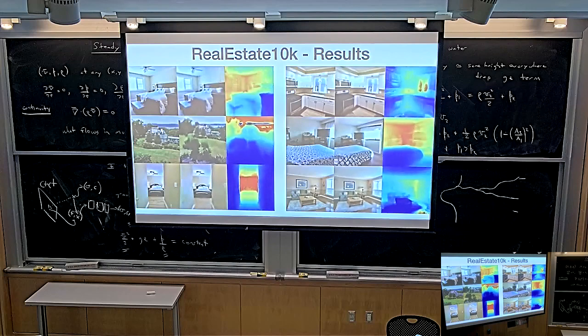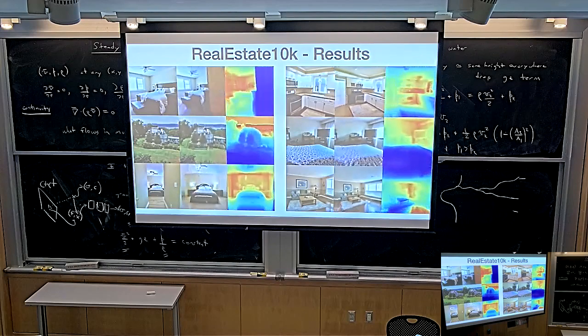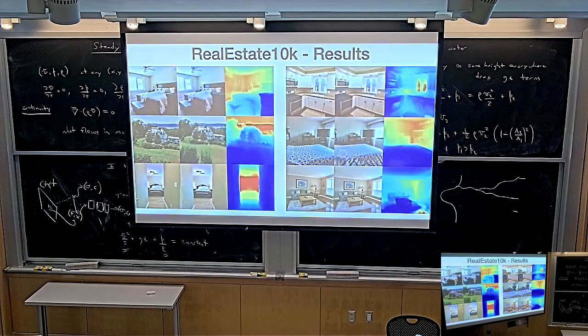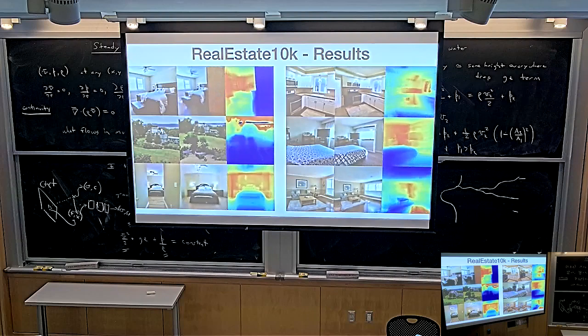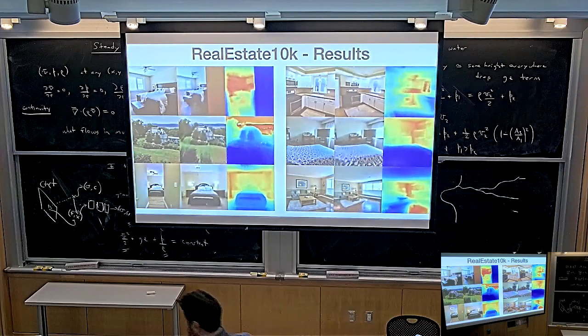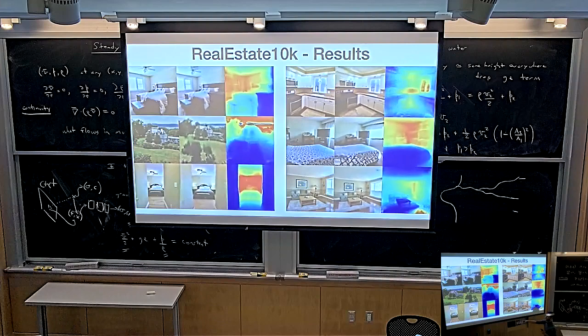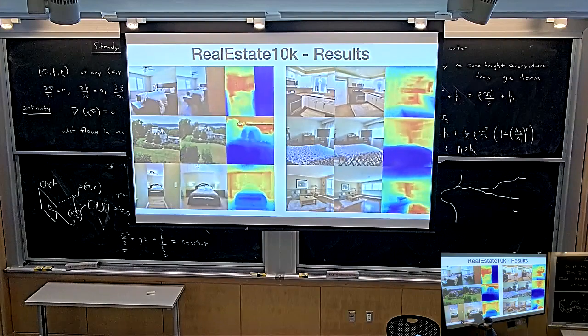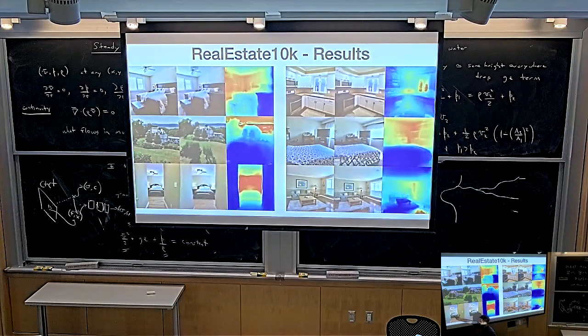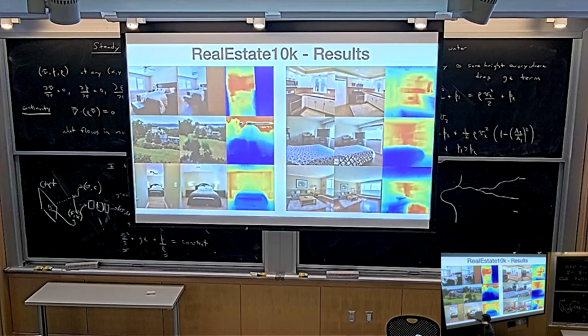We are basically pulling the camera back and leaving the room, and then the model hallucinates the door. The model is like, aha, we're going out of the room, so it's hallucinating the door. Or here, the model is hallucinating the parts around the bed. None of this was observed, and it's basically hallucinating it.